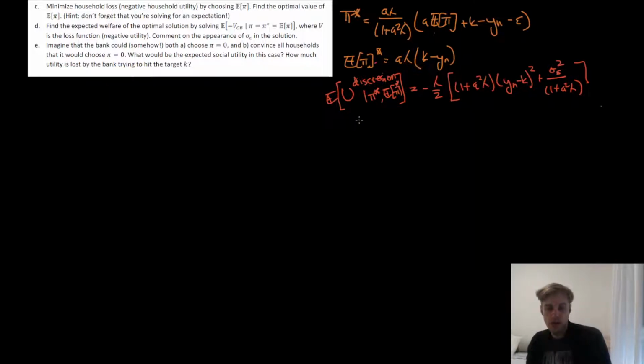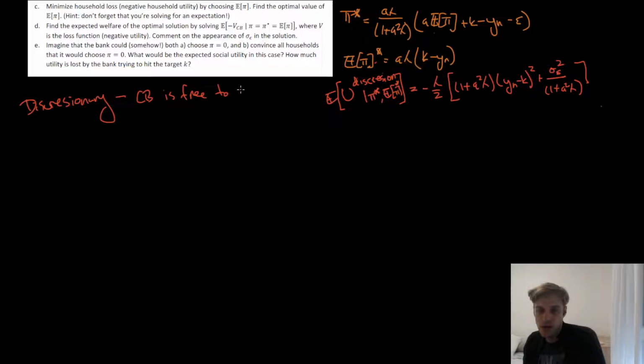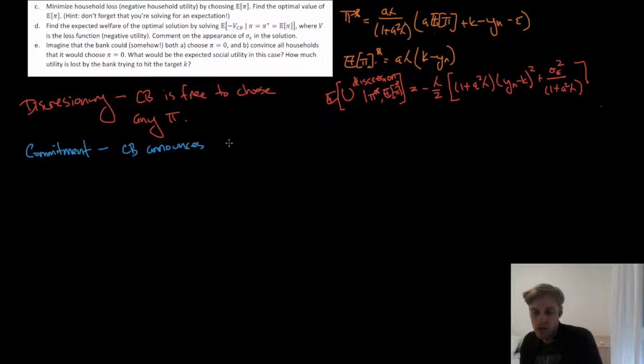So that's right here. We wrote this as U discretion. So discretionary implies that the central bank is free to choose any inflation rate. And then we can contrast that with the commitment case, which is the central bank announces a pi and everyone believes them.